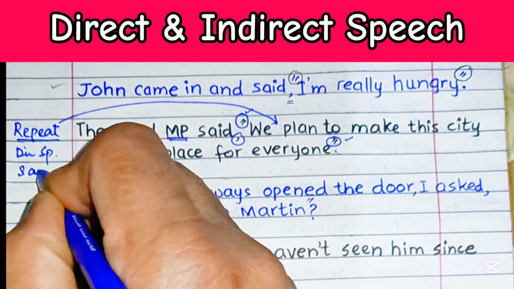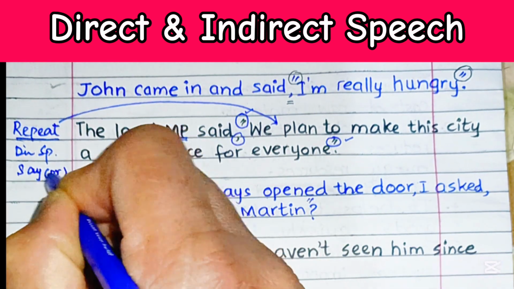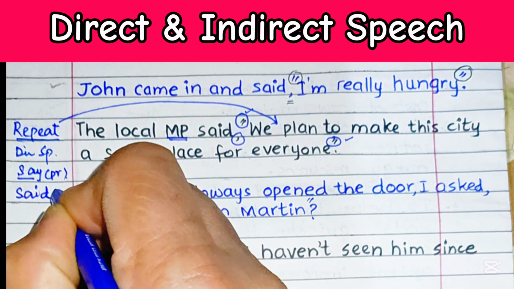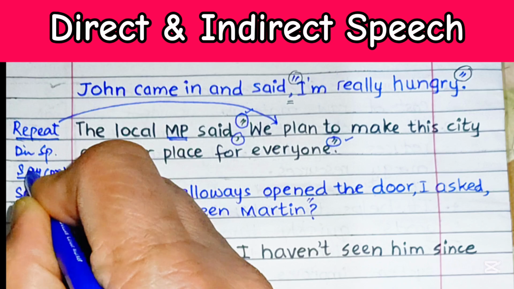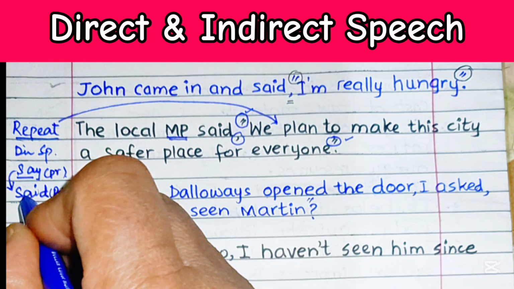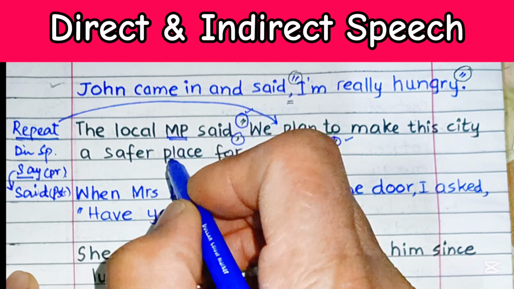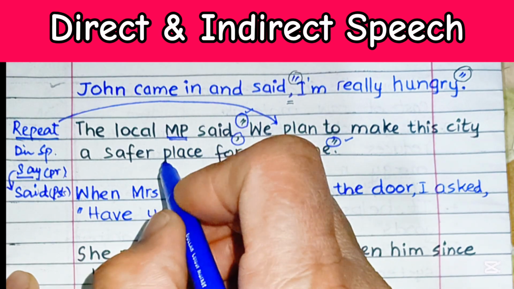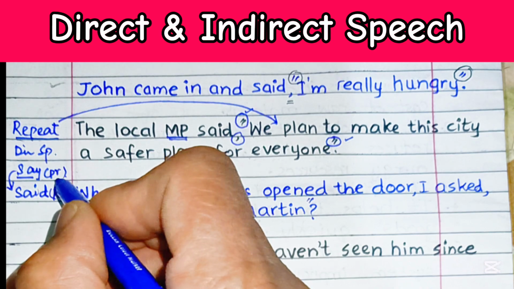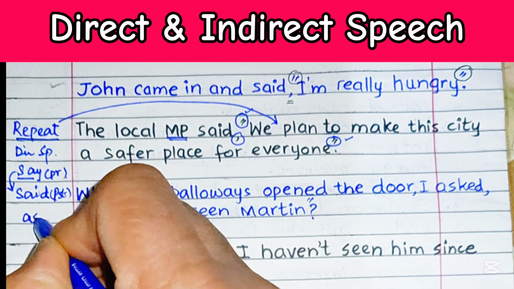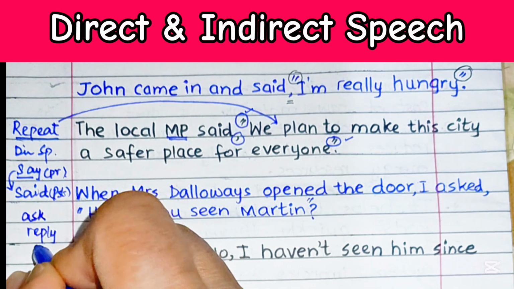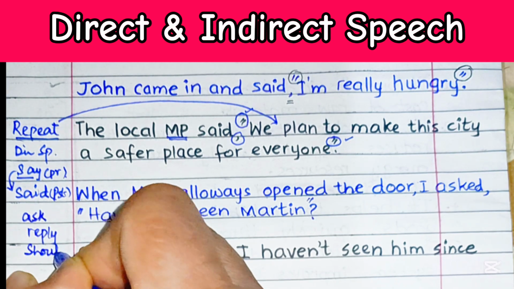We may use say for the present or simple form, and the past form is said. But you can also find other verbs used to indicate direct speech, such as ask or reply, or the word shout, etc.